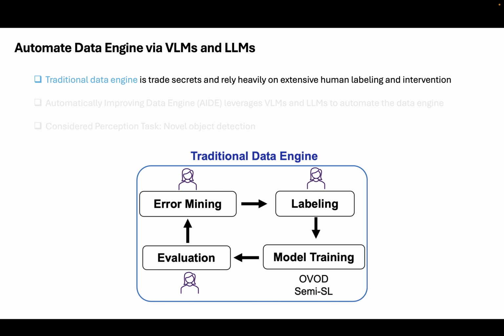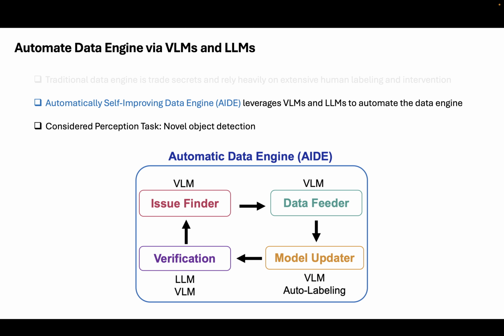The traditional data engine for autonomous driving in the industry is always a trade secret and relies heavily on extensive human labeling and intervention, making it hard to scale up with enormous amounts of unlabeled data collected by autonomous vehicles. Motivated by this challenge, we proposed the first automatic self-improving data engine, AIDE, leveraging the recent advancement of vision language models and large language models to automate the data engine for the first time.